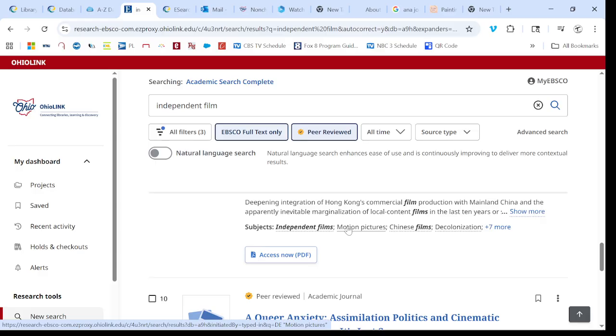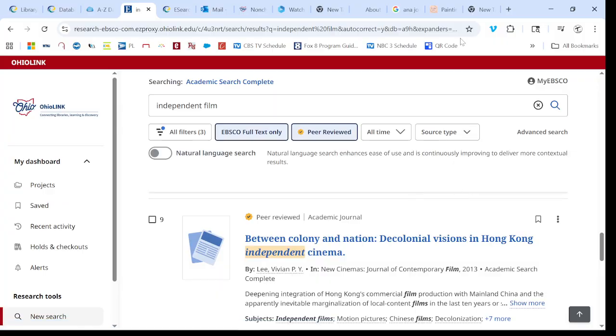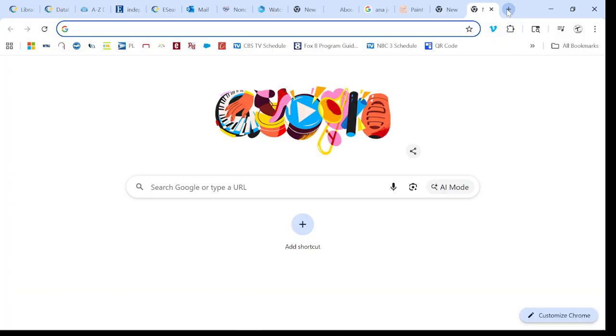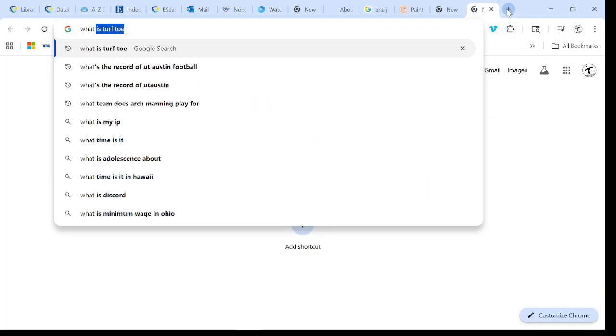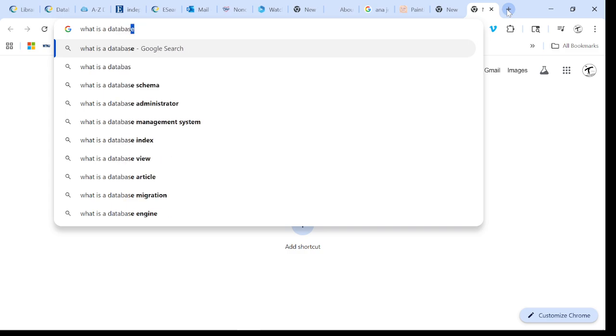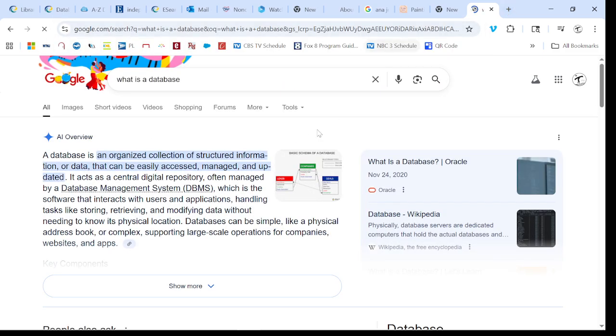You need to figure out how to do this. And if you run across something that you just don't understand, why don't you open up a new tab and just type in, what is a database? Because I explained it to you, but maybe if I hadn't, would you know what a database is? I think perhaps you would, but maybe if you didn't, why don't you have another tab open so that you can just type in words that you don't know, get the definitions, and you begin to teach yourself as you work through the library website.